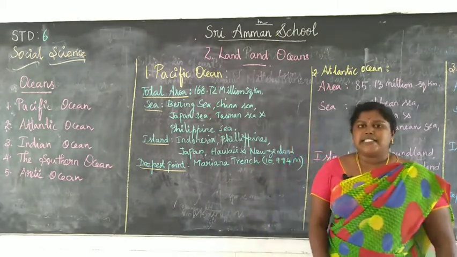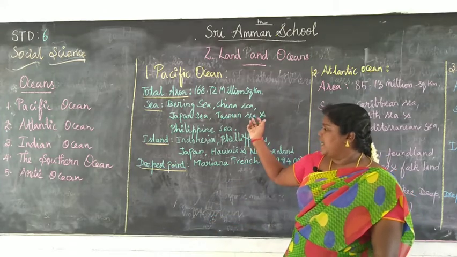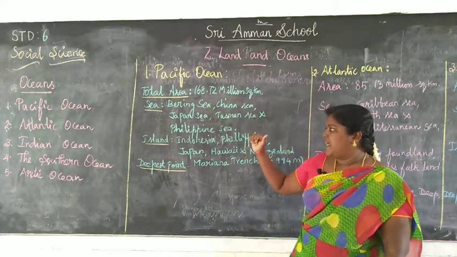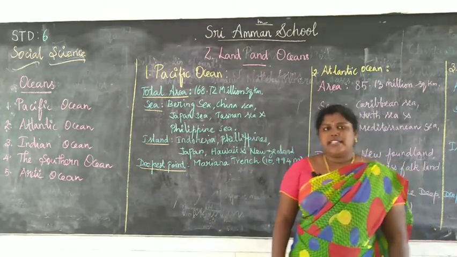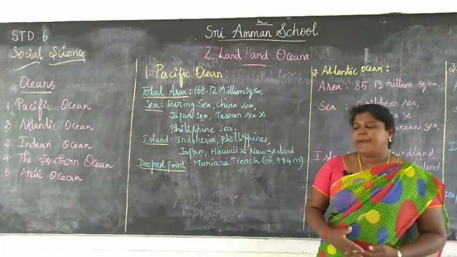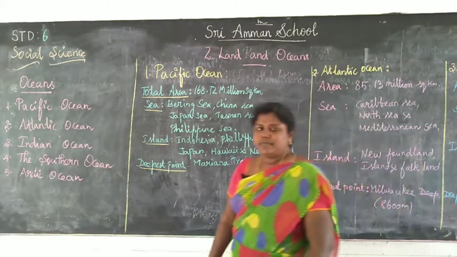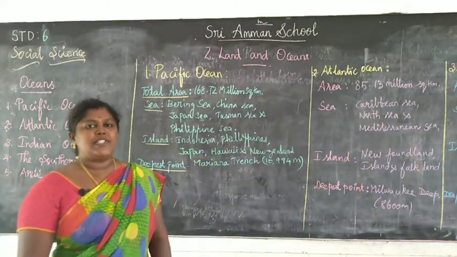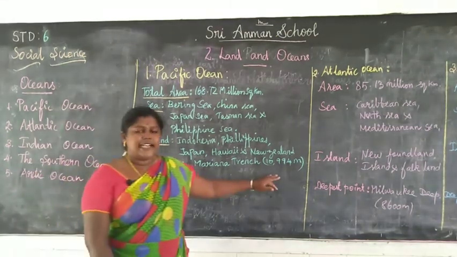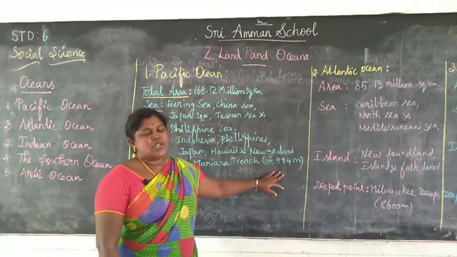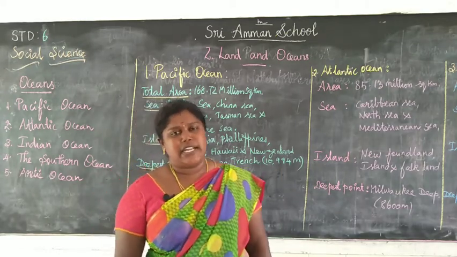There are many seas found in this Pacific Ocean, such as the Bering Sea and China Sea. The deepest point in the Pacific Ocean is about 10,994 meter. There are many volcanoes found in and around the Pacific Ocean.